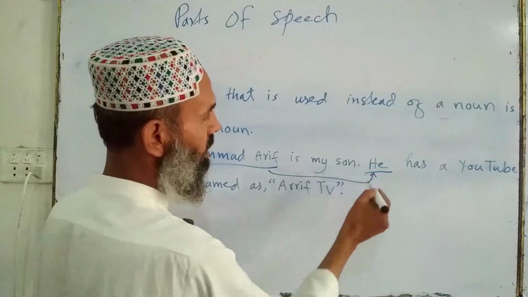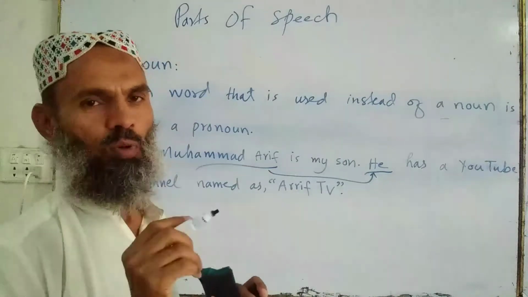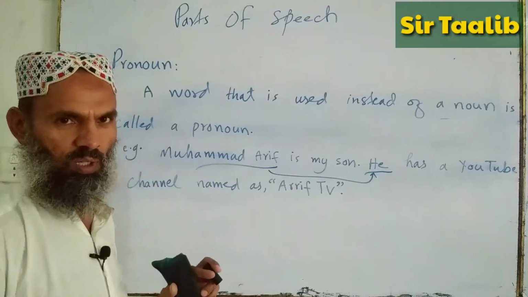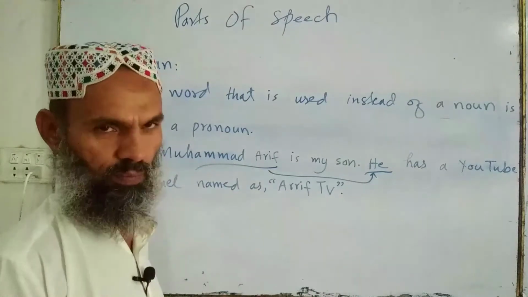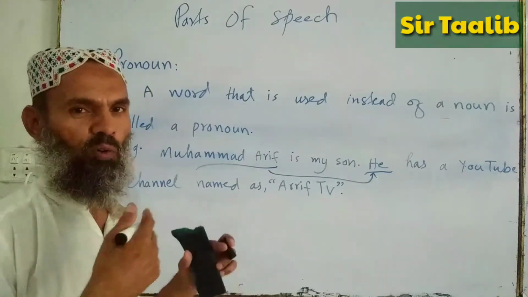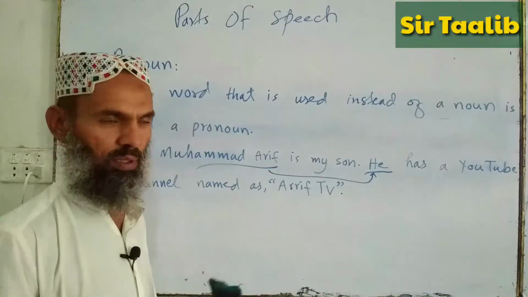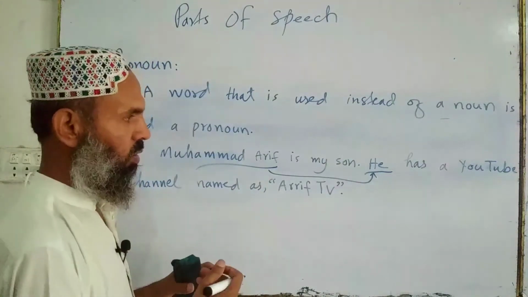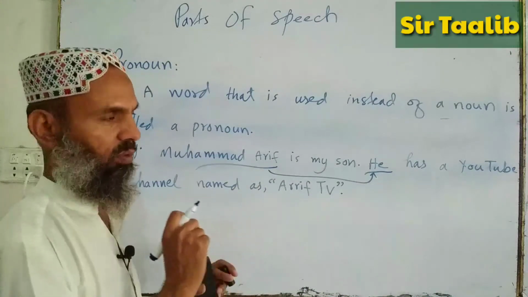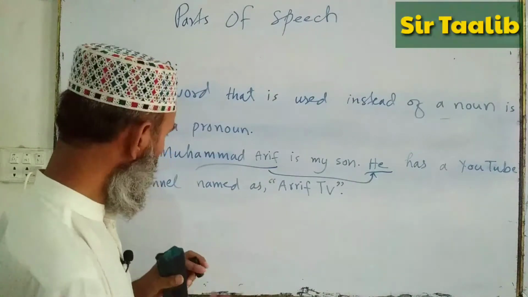So this word is called a pronoun. A word that is used in place of a noun to avoid the repetition of a noun. Because if we repeat the noun again and again, it becomes awkward. This is why we use pronouns every time, to avoid the repetition of a noun.